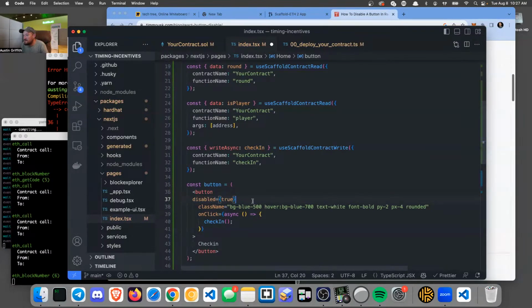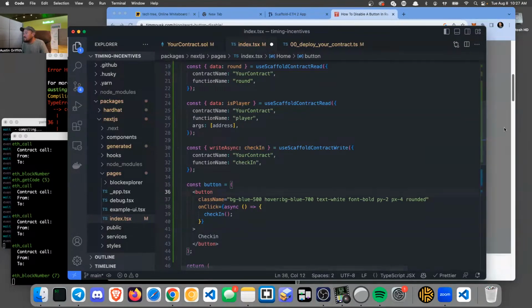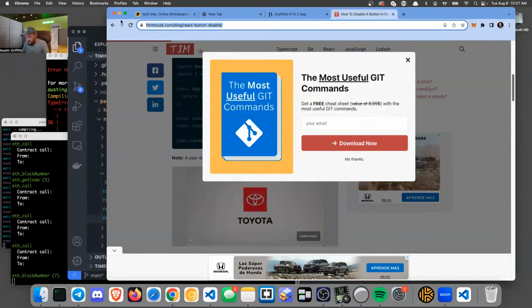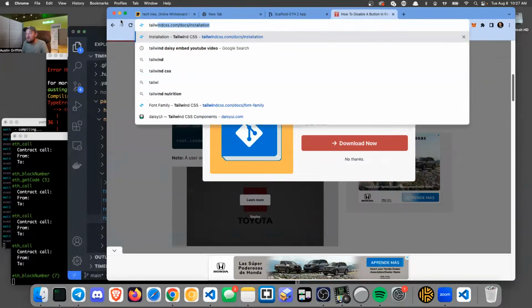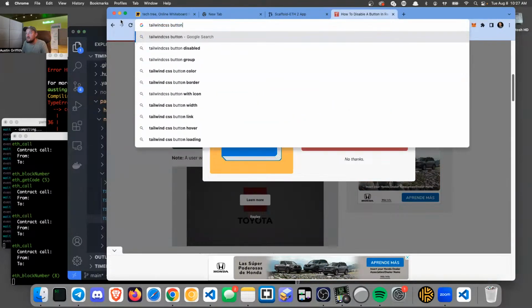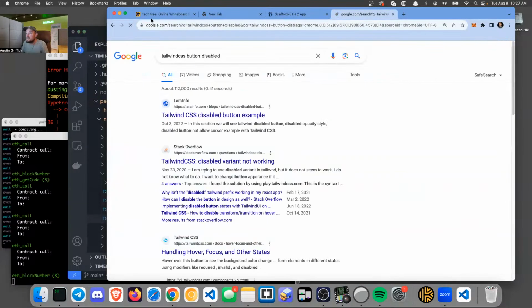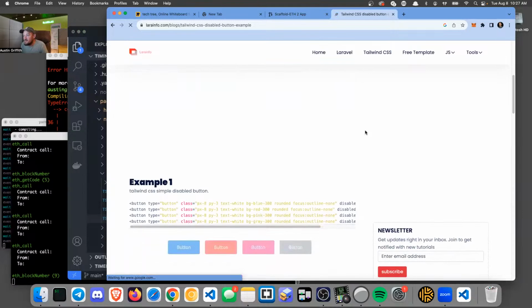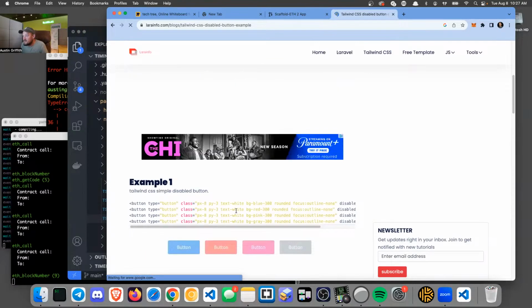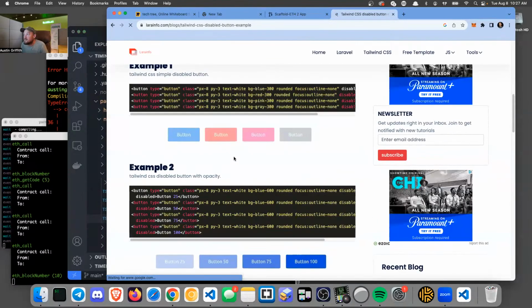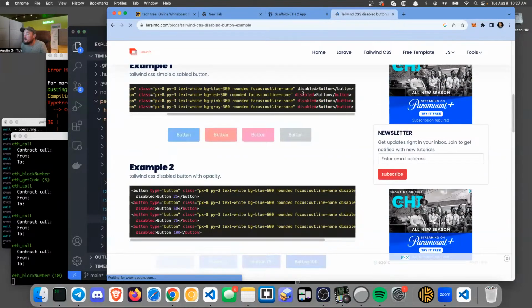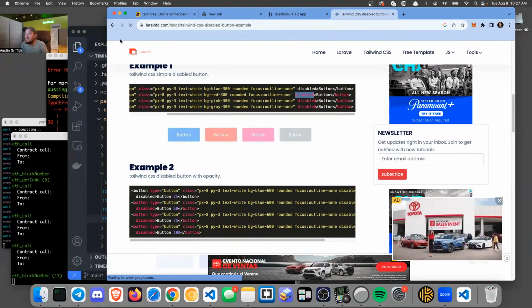Oh, I wonder if it's in a class name. Yeah, so this is Tailwind CSS button disabled. You just... it's disabled.